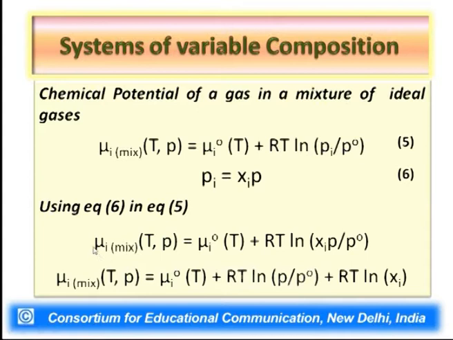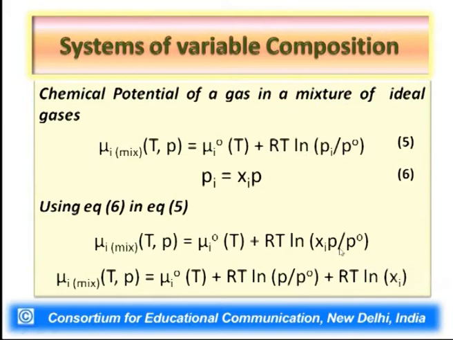Then what we get is mu i mix, that is the chemical potential of component i in a mixture under temperature T, pressure P, equal to the standard chemical potential of the ith substance at temperature T plus RT ln. Now instead of Pi, the partial pressure of the gas, we have written, making use of Dalton's law, xi, the amount fraction of the ith component in the mixture, multiplied by the total pressure, and divided by standard pressure.